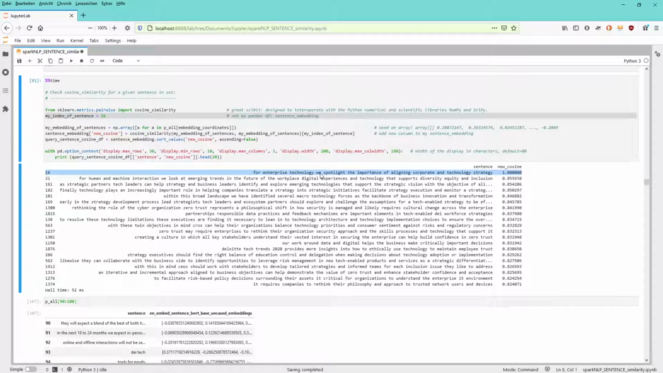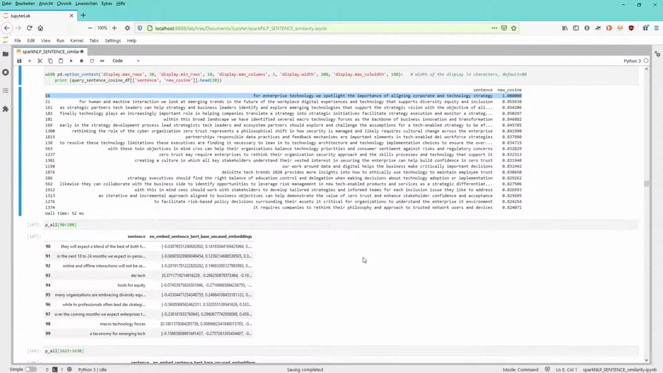For enterprise technology, we spotlight the importance of aligning corporate and technology strategy. And the answer of the system, with the intelligence we downloaded from the internet from John Snow Labs, tells us: these are the sentences that, based on my pre-training, are closest in meaning to our sentence number 16.